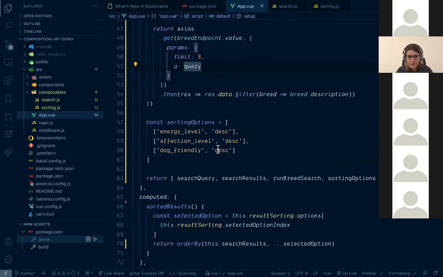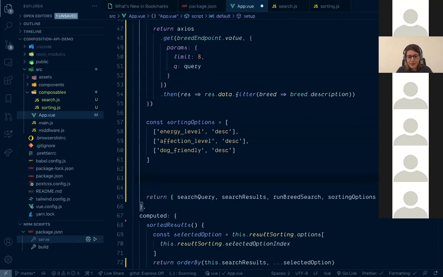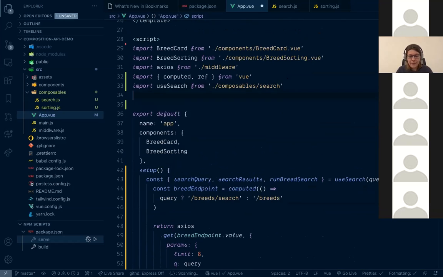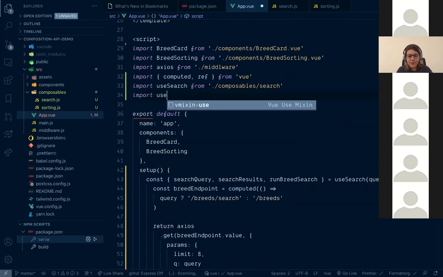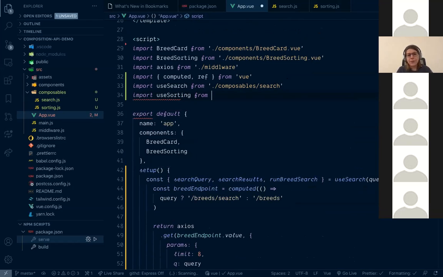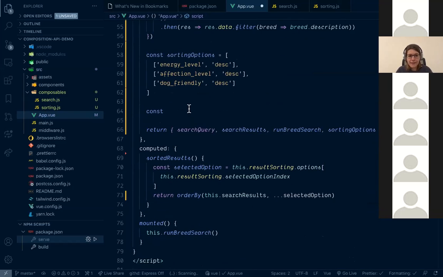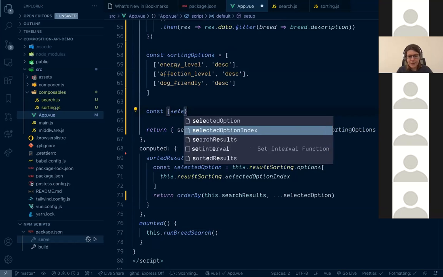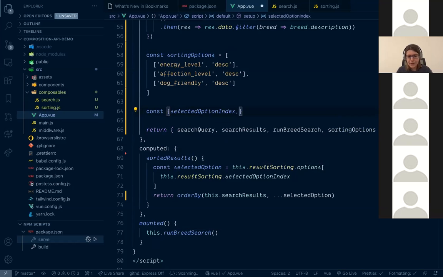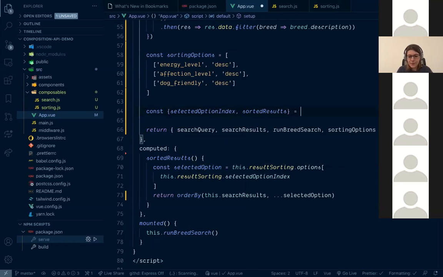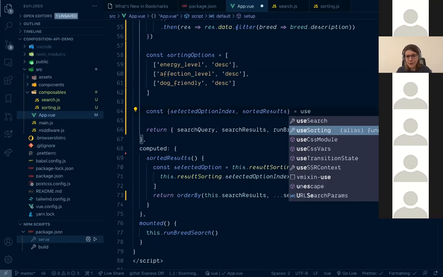So let's start building our useSorting. Import useSorting from composable sorting. And let's say that we want selected option index and sorted results to be returned by our useSorting.